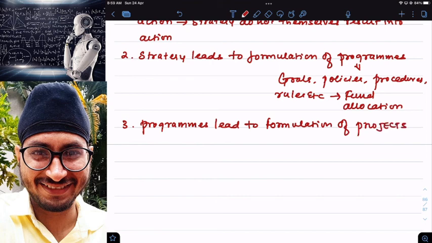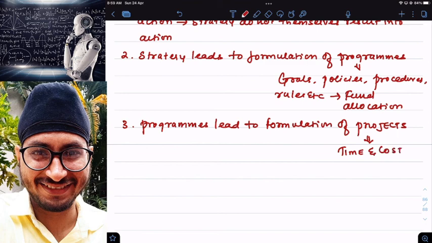Here it leads to what, sir? Formulation of projects. Formulation of projects means there are different projects in an organization, right? Like research and development project, marketing project, sales project, and for every project, time and cost are very important.